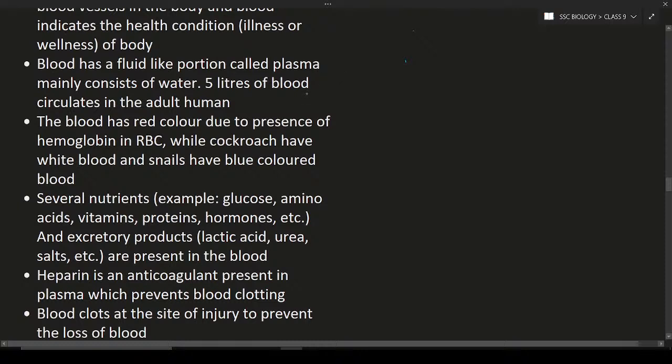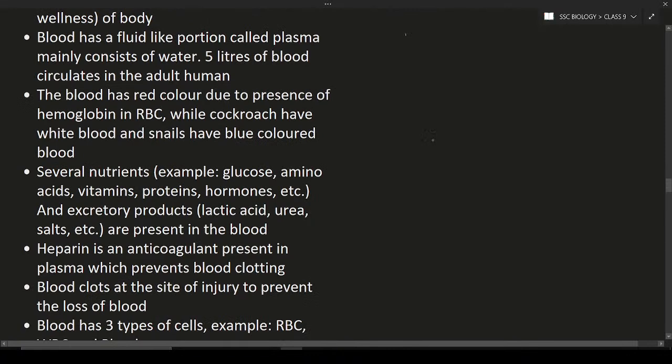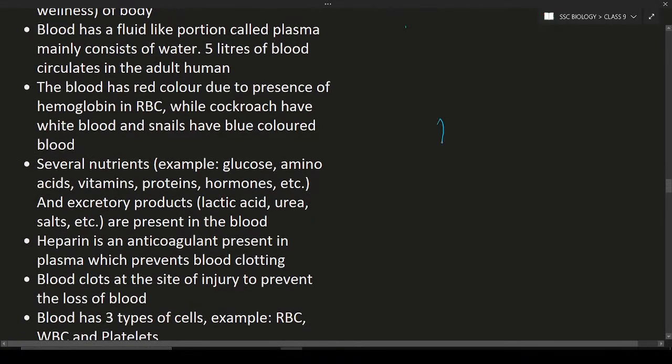Here, 5 liters of blood is circulating in an adult human being. Just 5 liters. It means a young man is going to have 5 liters of blood. And the blood is red in color. If you see, the blood is red in color due to the presence of hemoglobin.